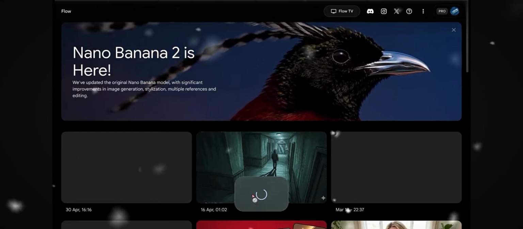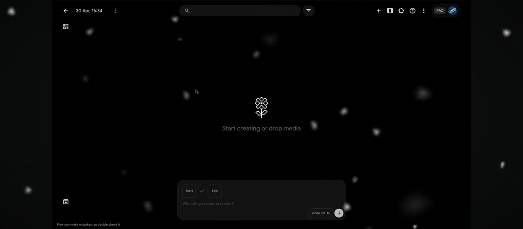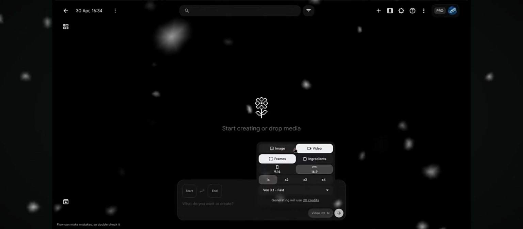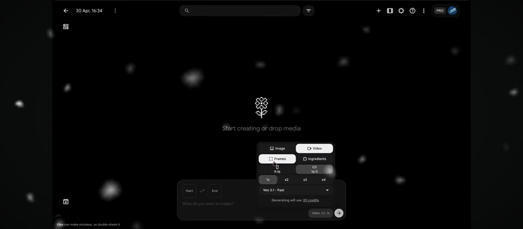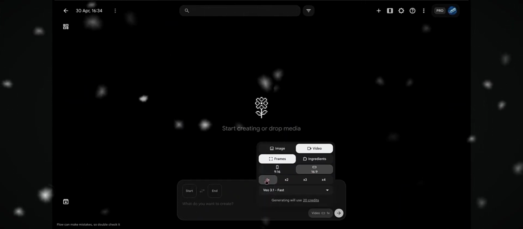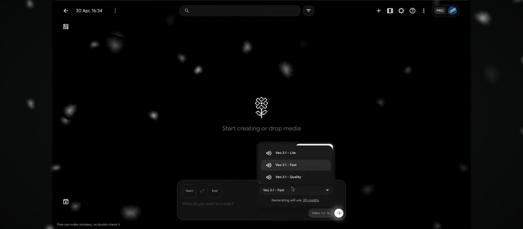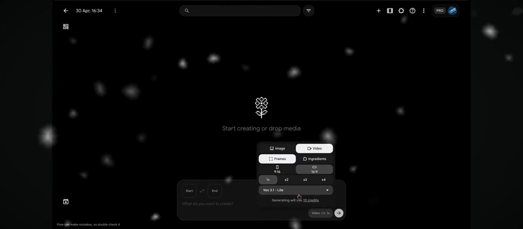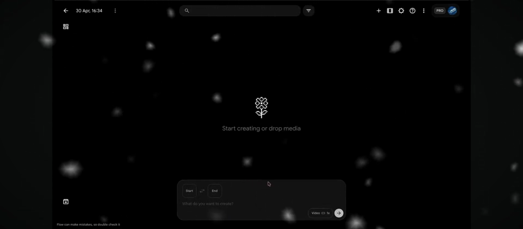Now, open Google Flow and start a new project. Once it loads, you'll see an interface like this. From here, we just need to adjust a few quick settings. First, make sure video mode is selected. Then confirm frames is active, set your aspect ratio to 16:9, and under results, choose 1. Finally, select either VO3 Fast or VO3 Lite. I'm using VO3 Lite for this tutorial, so we can save more credits while still getting solid results.